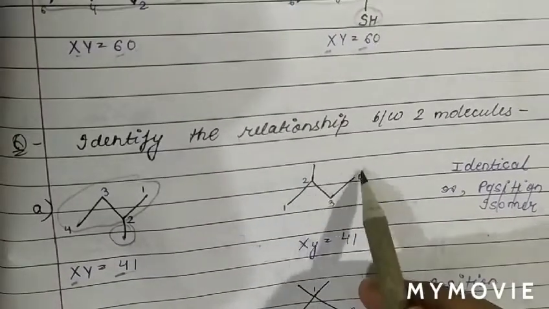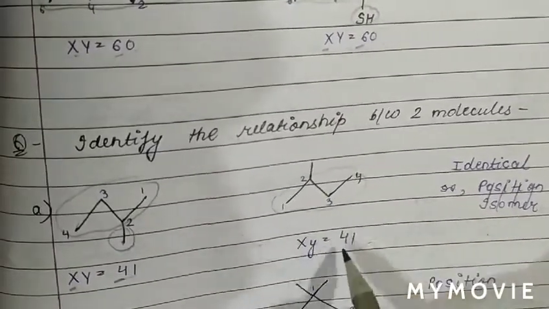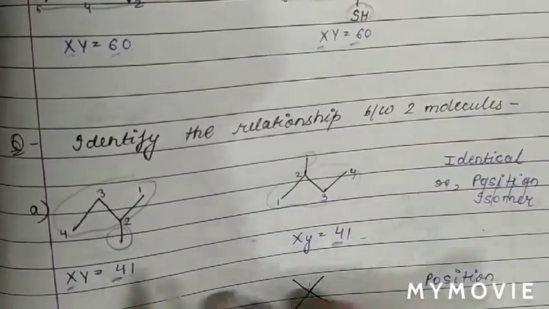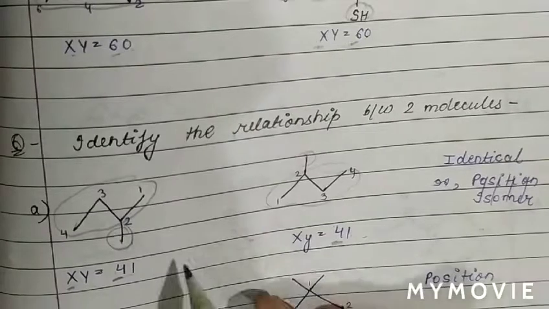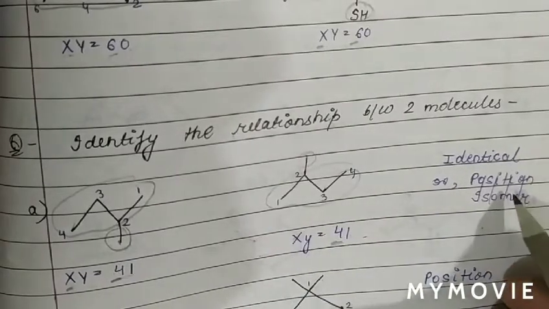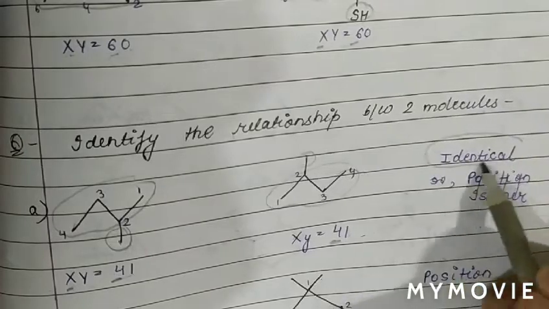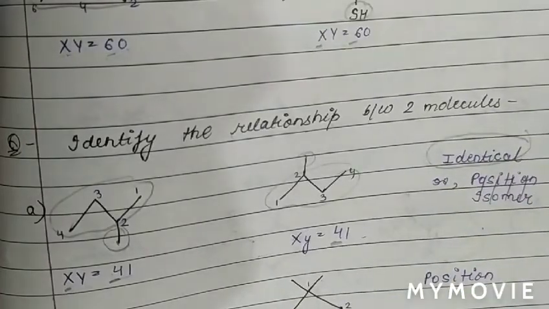Now see, the number of carbon atoms in the main chain is 4 and the side chain is starting with carbon, which is 1. So the isomeric number is the same. When the isomeric number is the same, then we call this isomer an identical isomer.